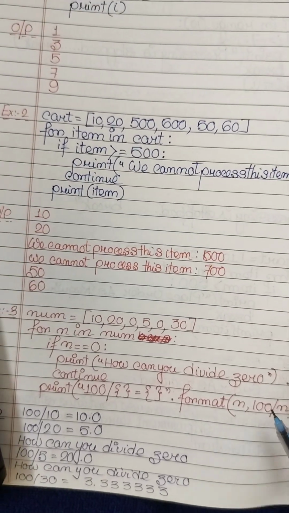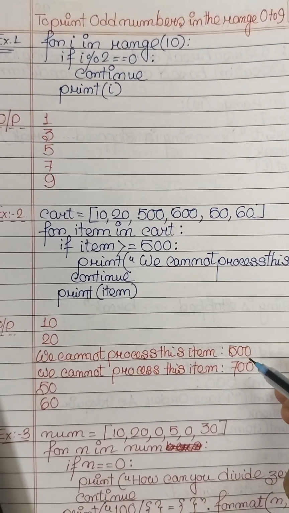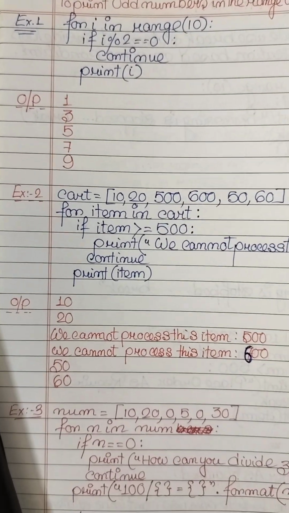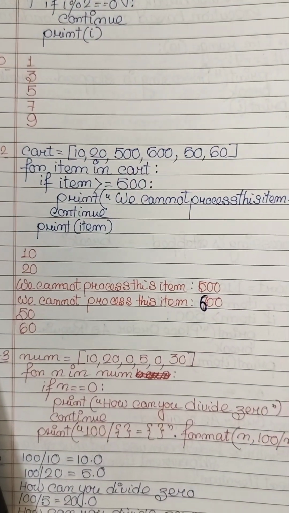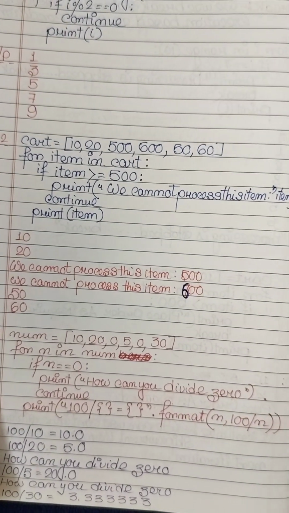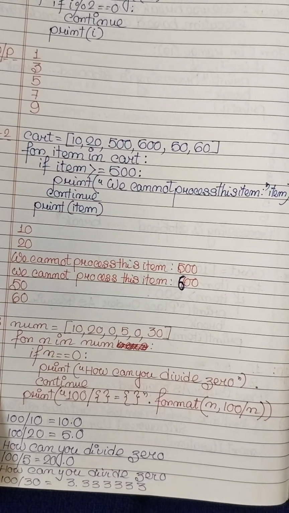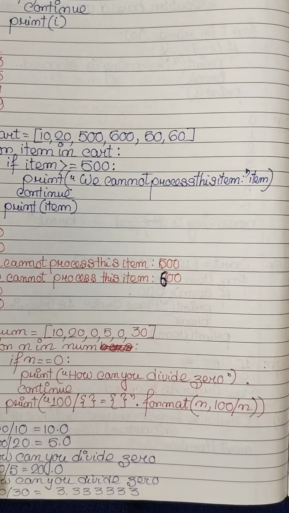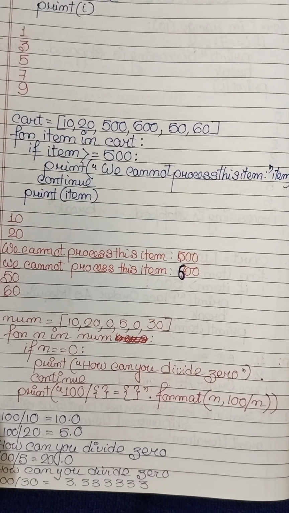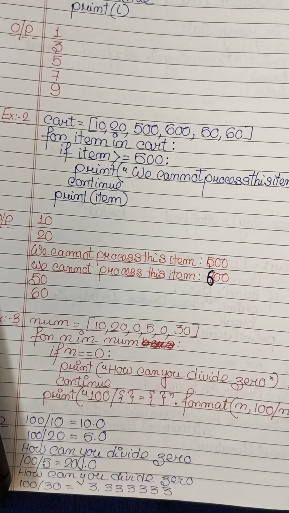Next 600. 600 will be printed here because 600 is greater than or equal to 500. That is also "we cannot process this item", and 600 will be printed. And 50 and 60 will be printed because they are less than 500, so the statement will not be printed with 10, 20, 50 and 60, because all these numbers are less than 500.